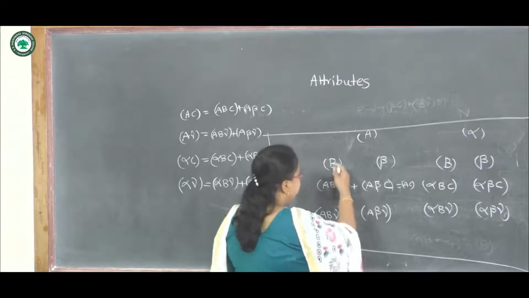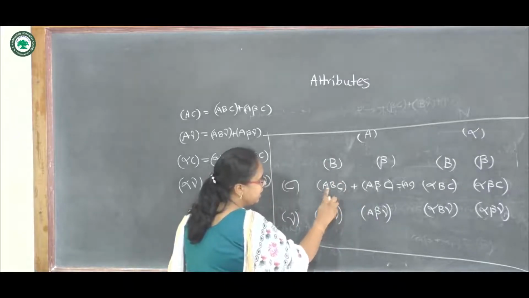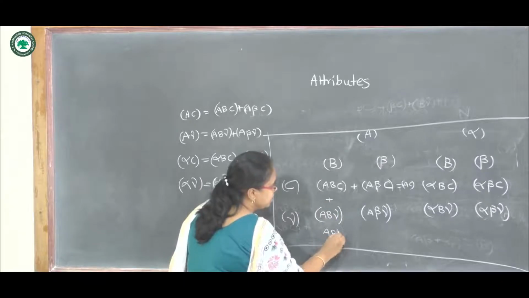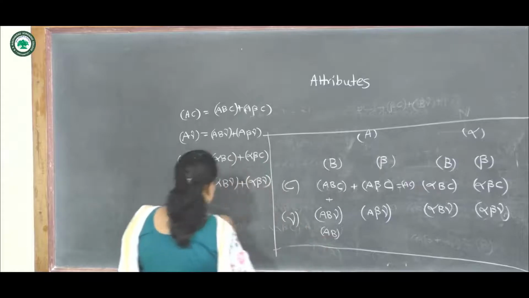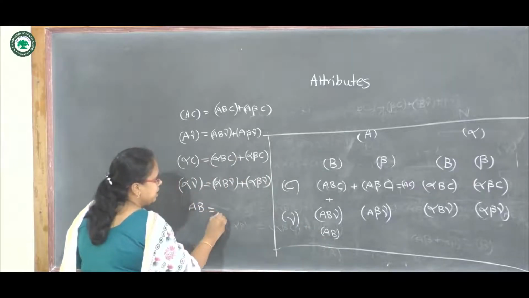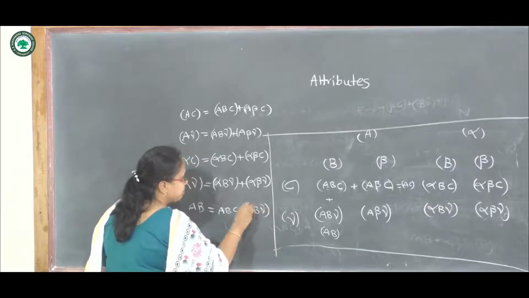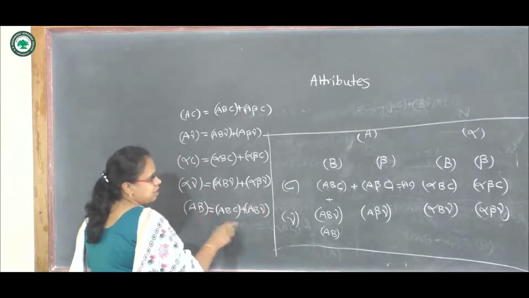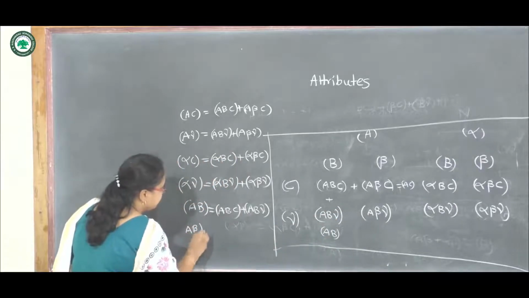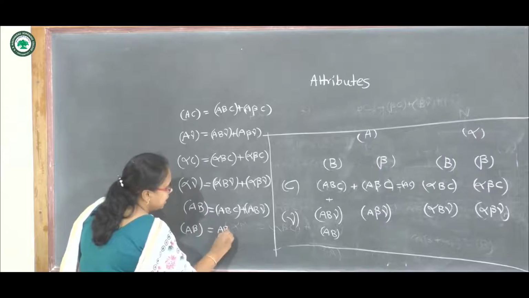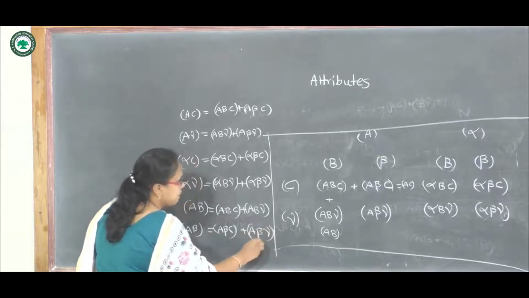Now if we add vertically, we can also see that if we add these two, we get AB. So this is the addition of these two, which is AB. So let us write down here. AB will be ABC plus AB gamma. Then if we add this, we have A beta. So it will be A beta C plus A beta gamma.